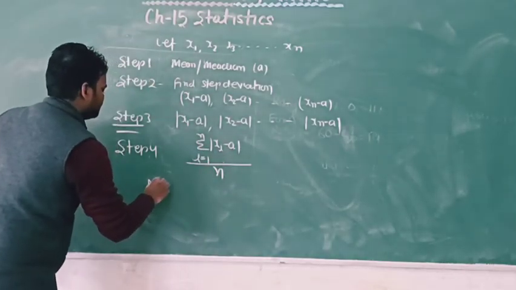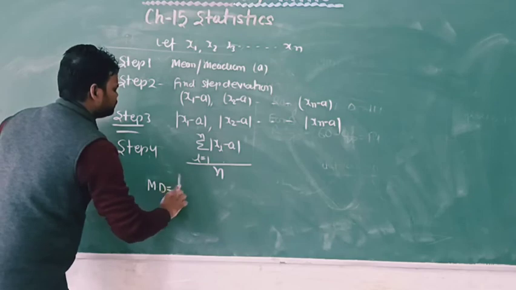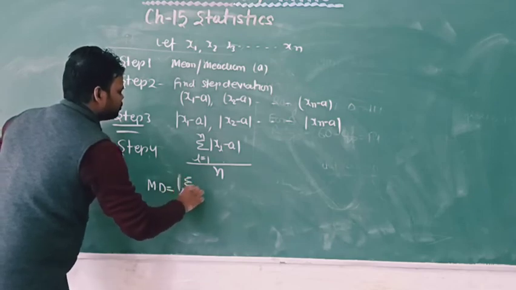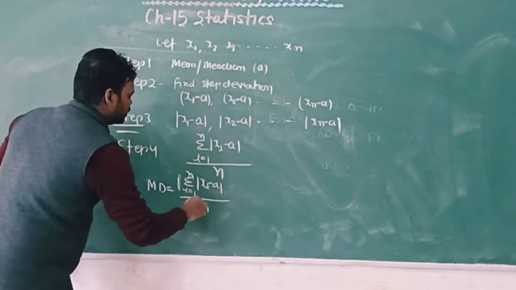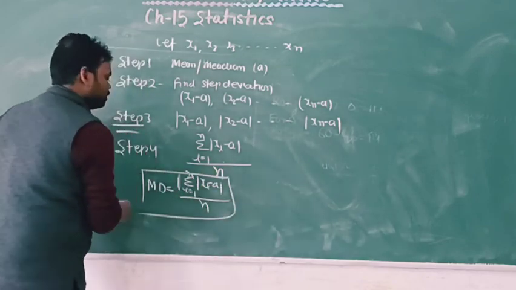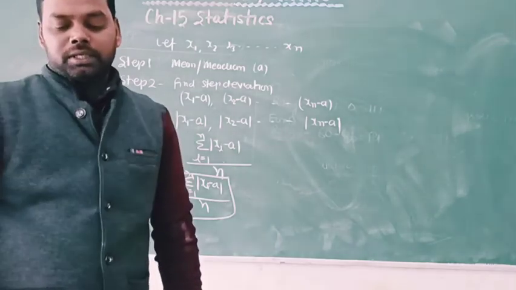So write MD, mean deviation, equal to sum from i equal to 1 to n of |xi minus a| upon n. Okay, so this is called mean deviation.